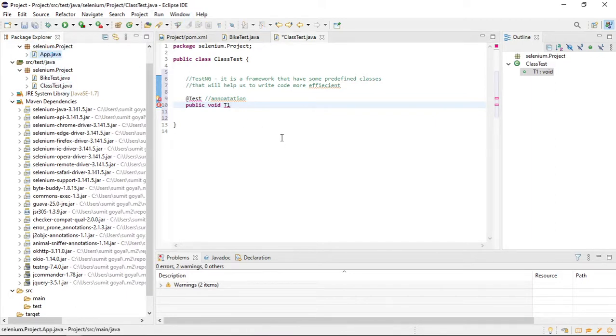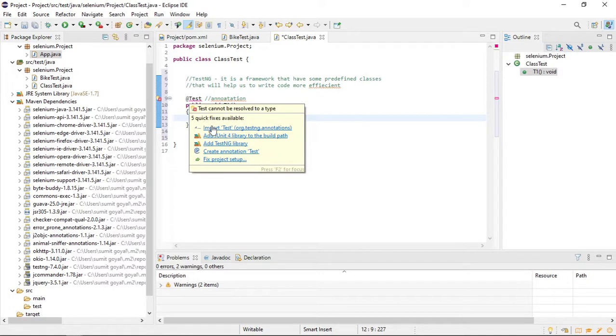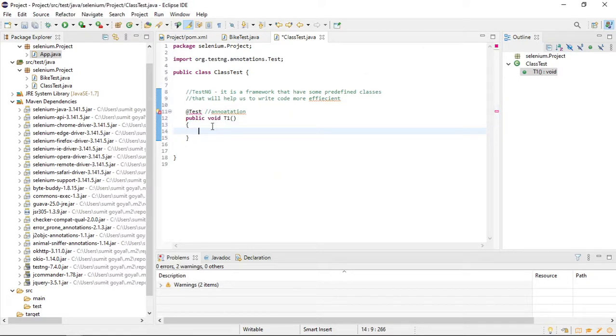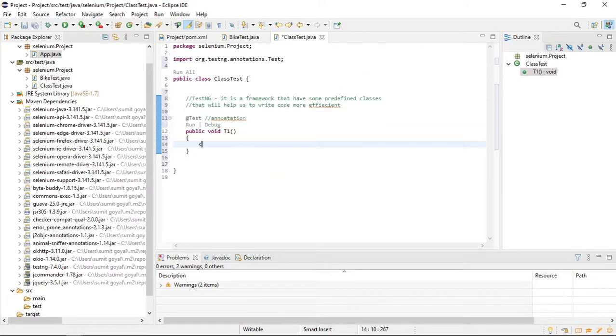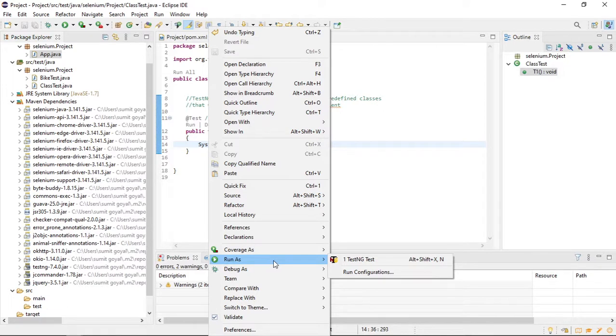Let me say this is my test case number 1. If I import the package, it is saying import the TestNG annotation. Import it, and if I print something, T1 test, and if I run this, this time we are not going to use Java application.